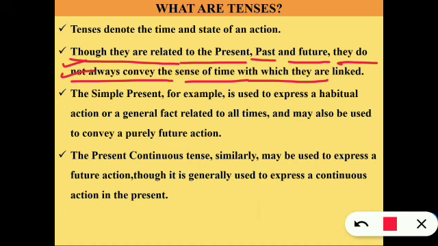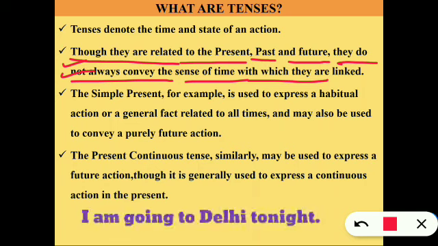Say for example, I am going to Delhi tonight. Okay, I am going to Delhi tonight. This is present continuous tense. But right now the speaker is not going. I am going to Delhi tonight. It will be done. So these kinds of sentences show the state of an action, which we particularly need to understand.